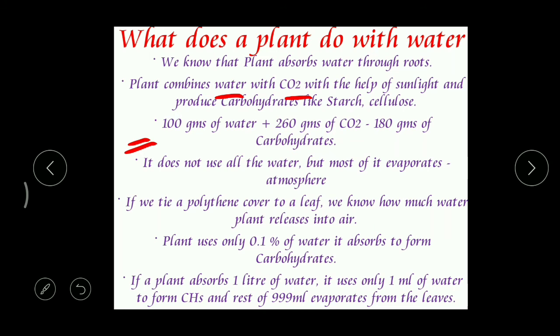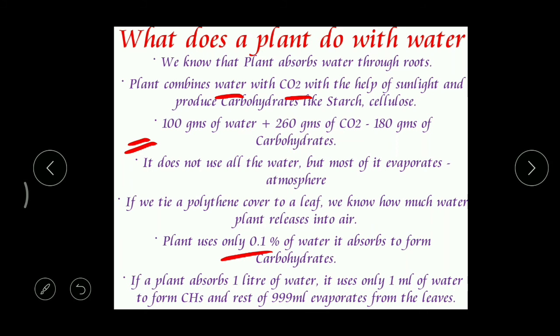Alright? Whenever you think that if we supply more and more water to the plant, then automatically the plant will grow well, that is not right. Of the water we are supplying, the plant uses very, very little for its activities. How much? Only 0.1%. And whatever the remaining water is, that water will be evaporated.